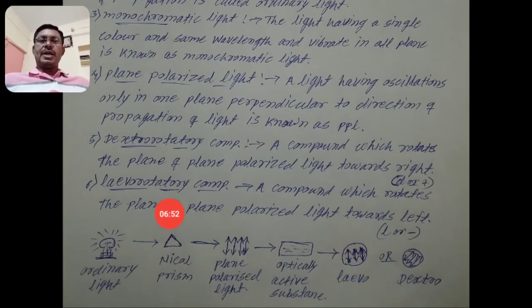These are denoted by small l or a negative sign. Before or after the name of the compound, you must write L or D. L means levorotatory compound, D means dextrorotatory compound.